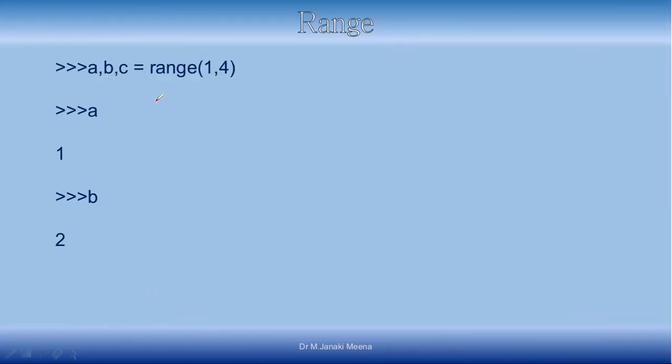Next, we are going to discuss range. We are already familiar with range. Range is a function which generates a sequence. We know that. But it is also possible to assign to multiple variables like this. So when I say range 1, 4, we know that 3 values will be generated, 1, 2, 3. And when we assign to 3 variables, the corresponding values will be assigned to the variables in sequence. So A will have a value of 1, B will have a value of 2, and C will have a value of 3.